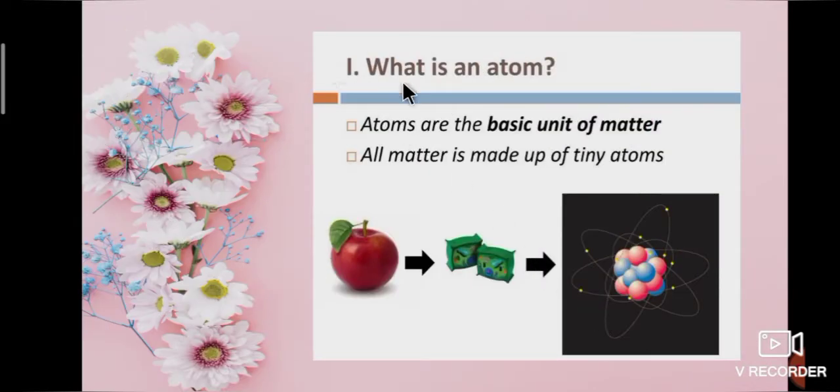Tell me students, what is an atom? Atoms are the basic unit of matter. Yes, previous class we have studied atoms are the basic unit of matter. All matter is made up of tiny atoms.